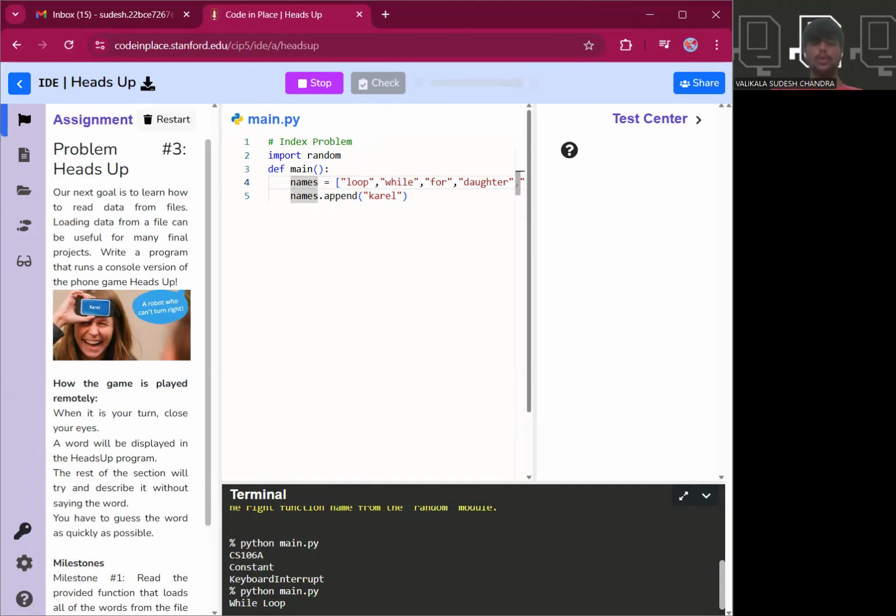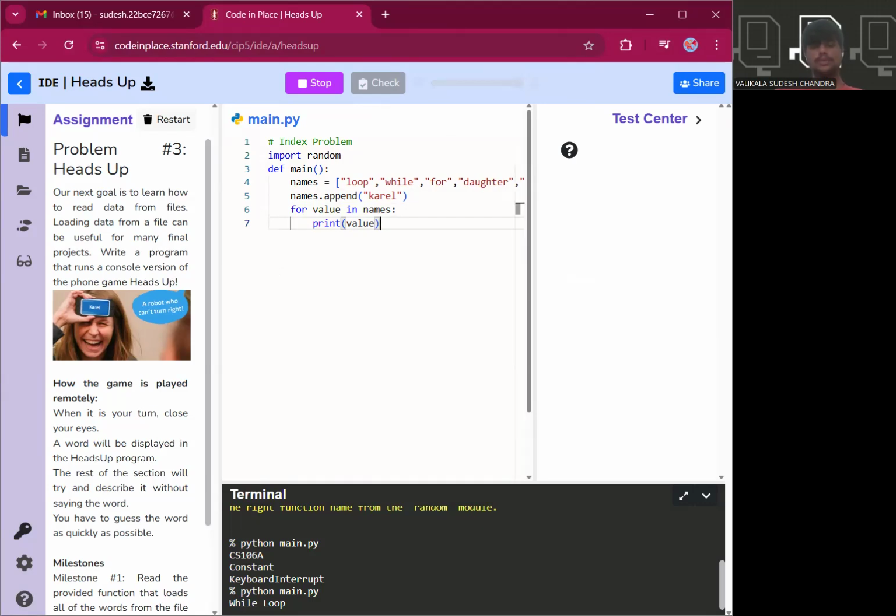Now we have the list with these particular values. Now we have to display those values. For value in names, just print those values. So every time we can see the elements that are present in the list.